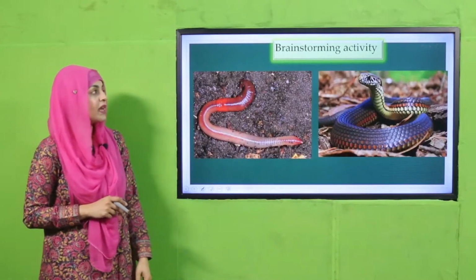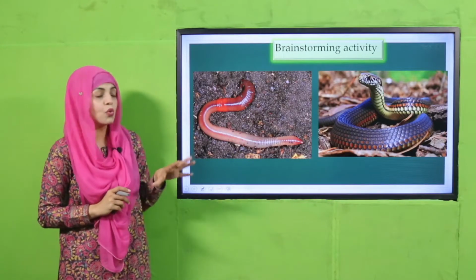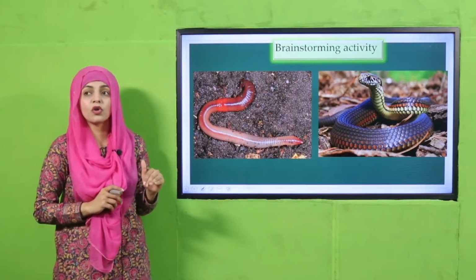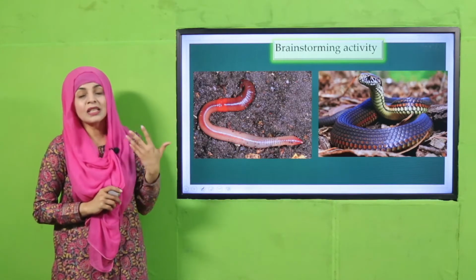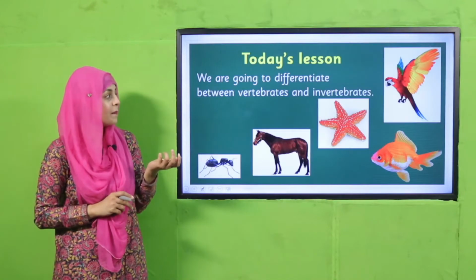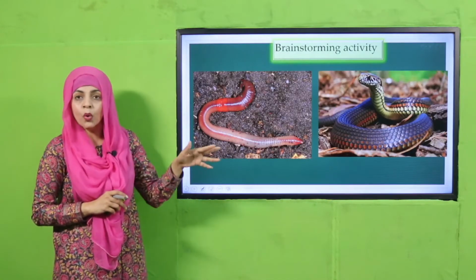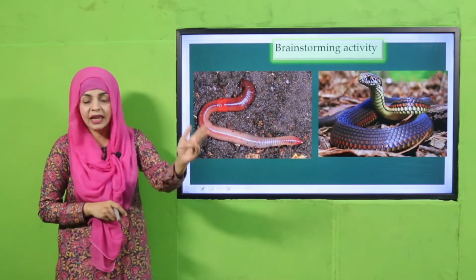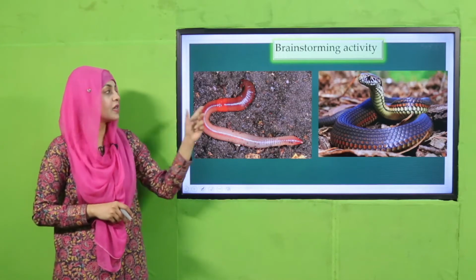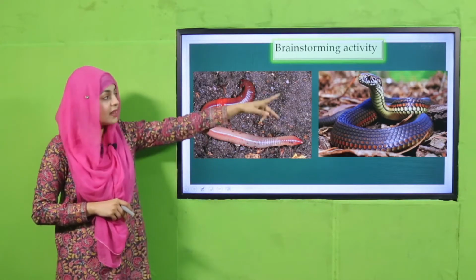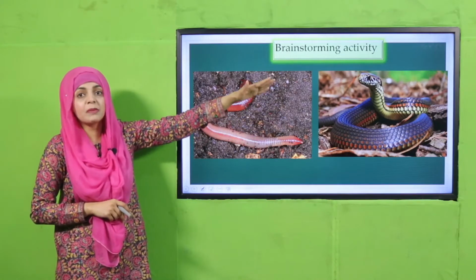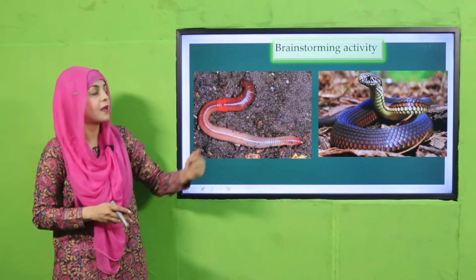Very good. So my dear students, now you can see 2 more animals on your screen. One is a worm and the other is a snake. Now let's quickly look at the similarities among them. Both creep. And what are the differences? This is an invertebrate, backbone absent, and that is a vertebrate. That means backbone is present.